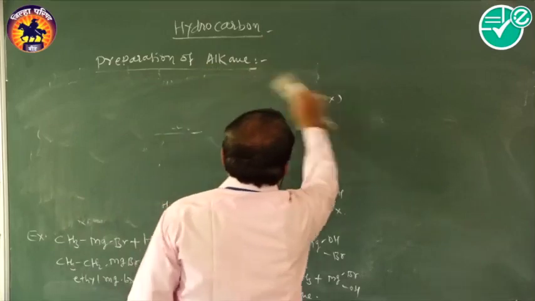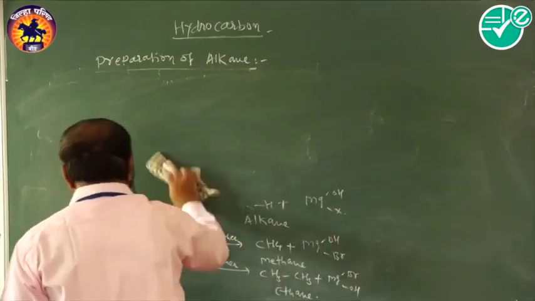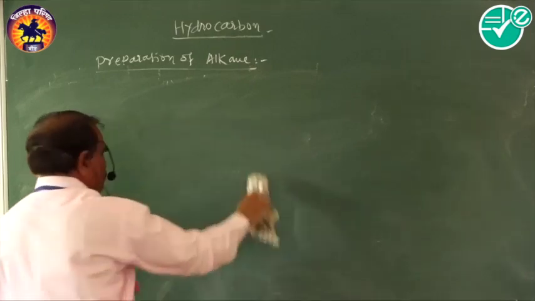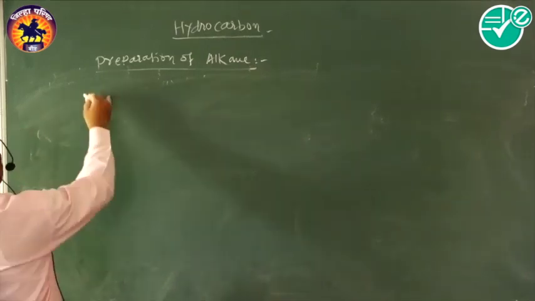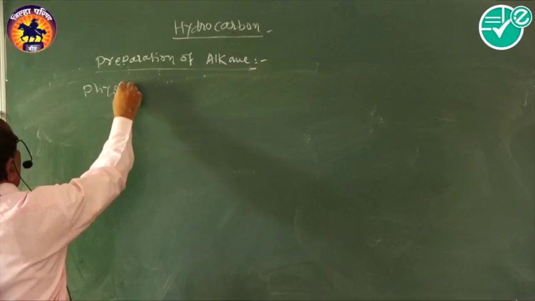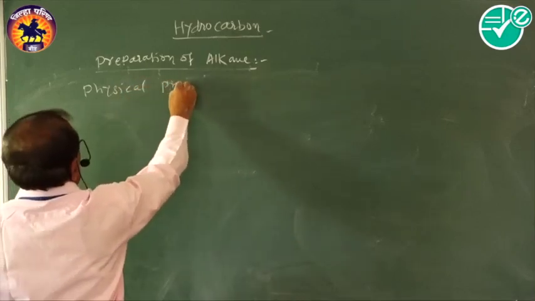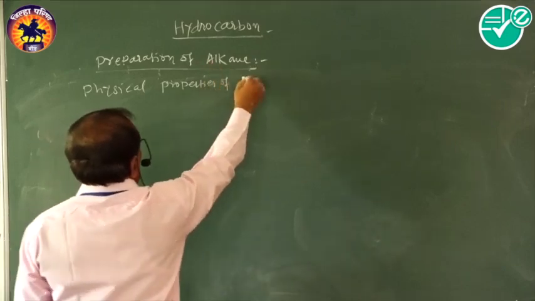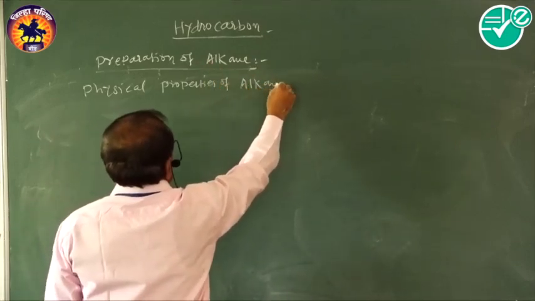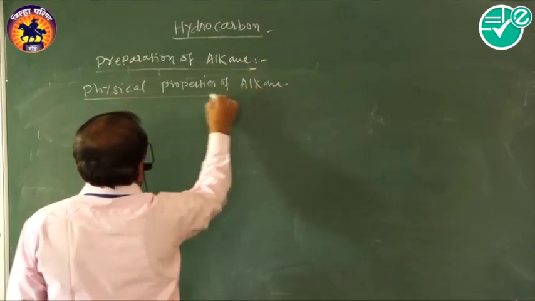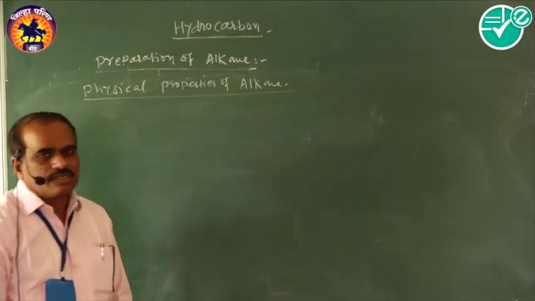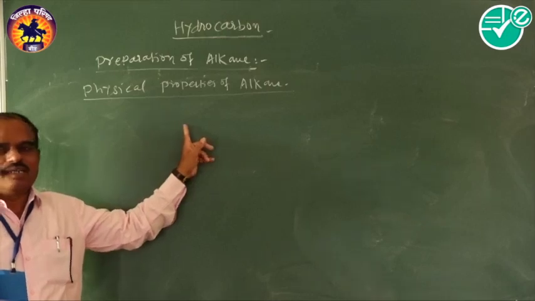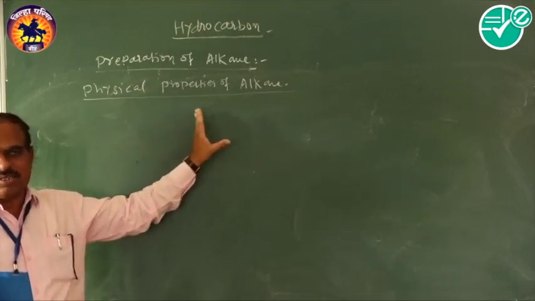Then we see the physical properties of alkanes. The first physical property of alkanes is that they are colorless and odorless.